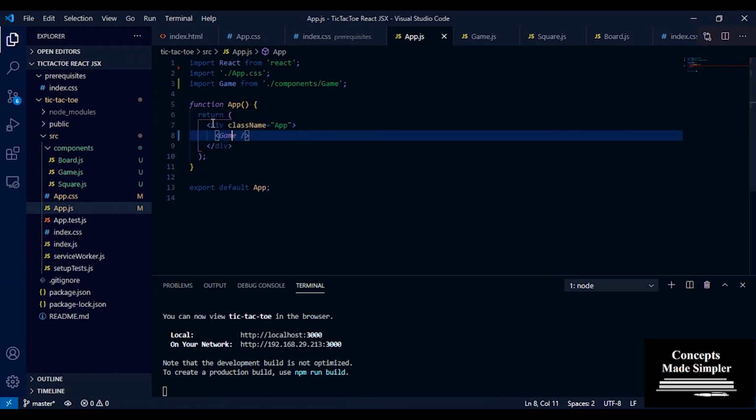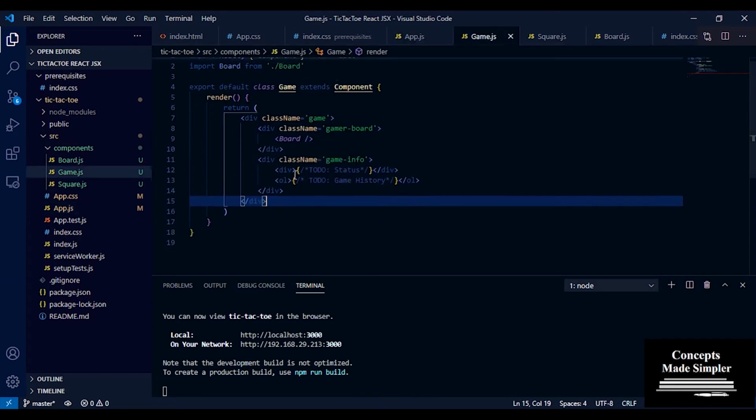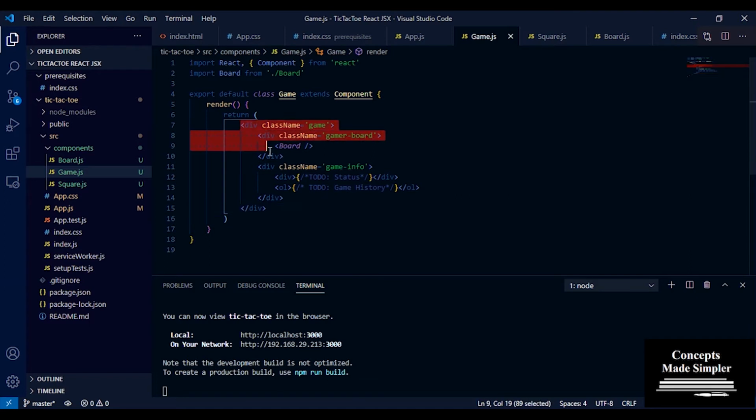So I want to see a div, name the class name, and inside that I want to see another component. Components are basically small isolated pieces of code which can be reused. So it makes code reusability and flexibility a lot better. And then we saw that inside this component, there is another game component. Now the game component again had a return method, which again is what you want to see on the screen.